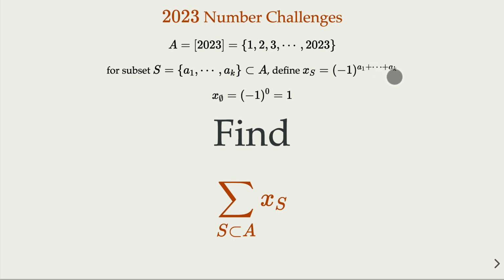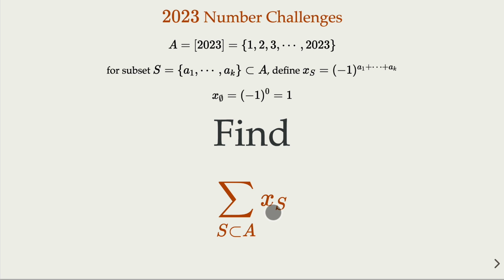If the set is empty, we assume the sum is 0, so the value is 1. Now the question here is: over all subsets, what is the summation of x?